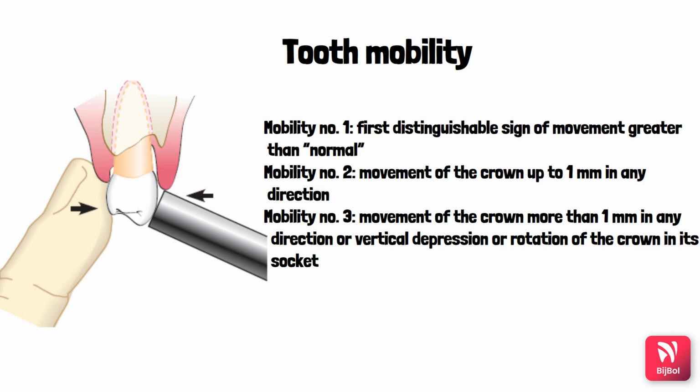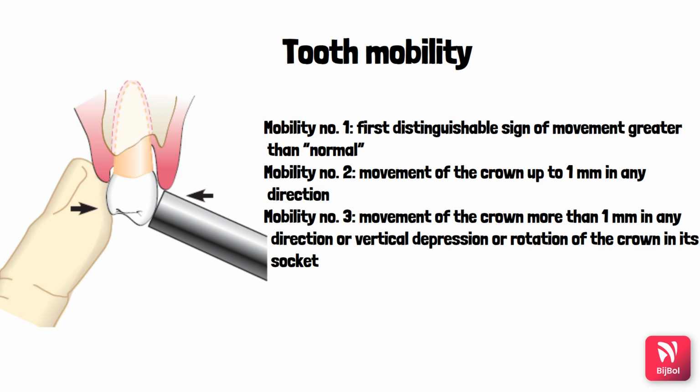Next we are seeing the grading of mobility. This was given by Miller and is usually followed. Mobility number 1 indicates the first distinguishable sign of movement that is greater than normal, whereas in 2 the movement of the crown is seen up to 1 mm in any direction. Mobility number 3 indicates movement of the crown more than 1 mm in any direction, or there is vertical depression or rotation of the crown in the socket. Physiologic mobility is movement up to 0.2 mm horizontally and 0.02 mm axially. Mobility beyond this physiologic range is termed abnormal or pathologic.